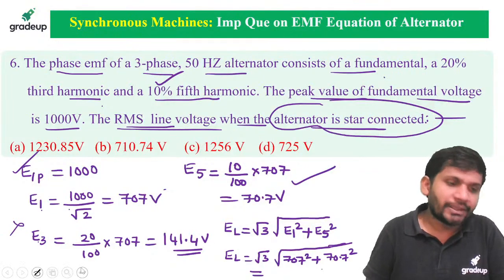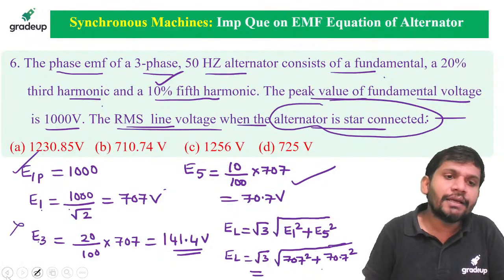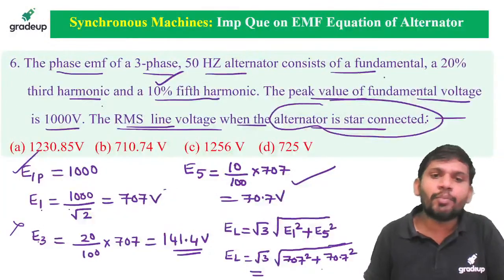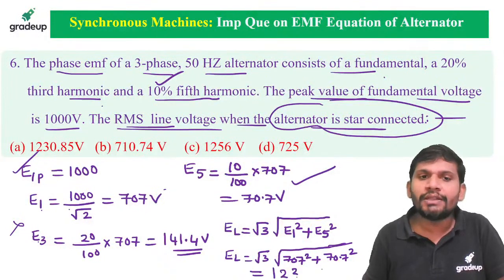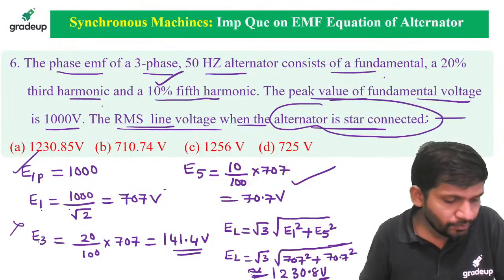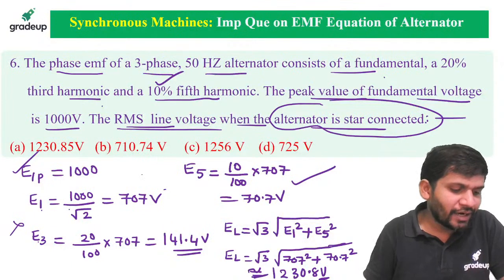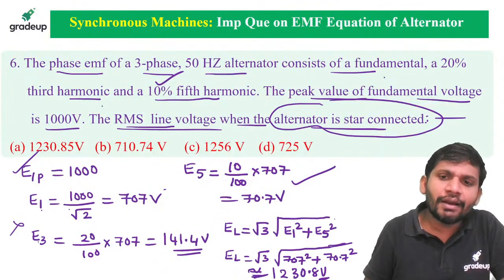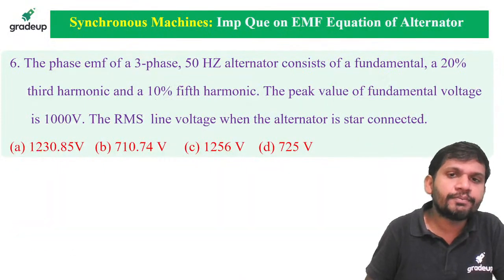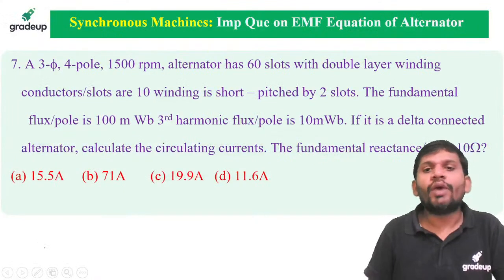Very good, Amit. How much did you get, Amit? I think it is nearly equal to 1230.8 volts. Very good, Amit. Understand, Manikanta? I am not considering any third harmonic here because I am calculating the line voltage. Clear? Yes, students.